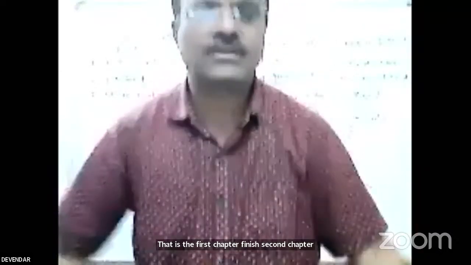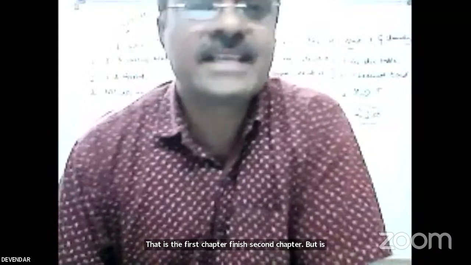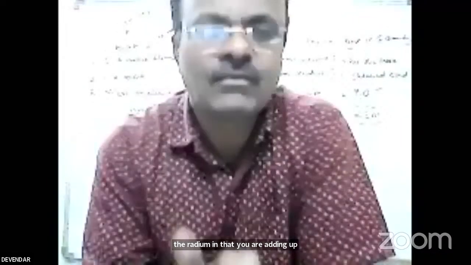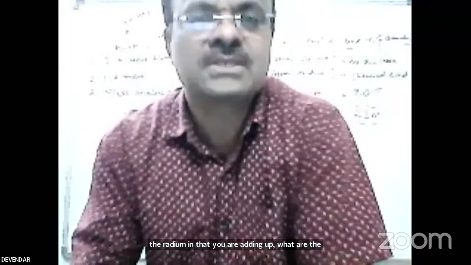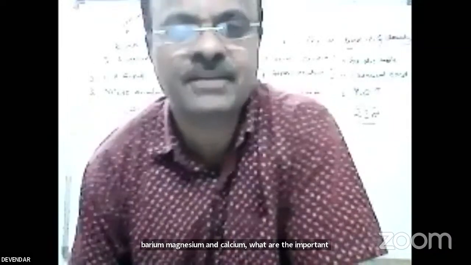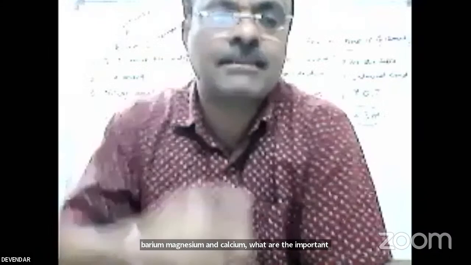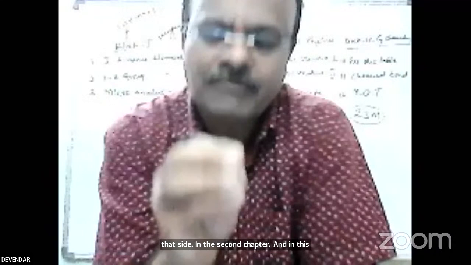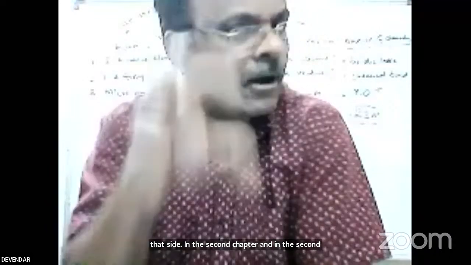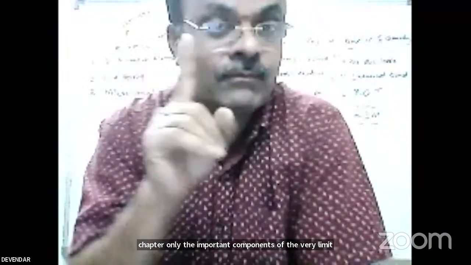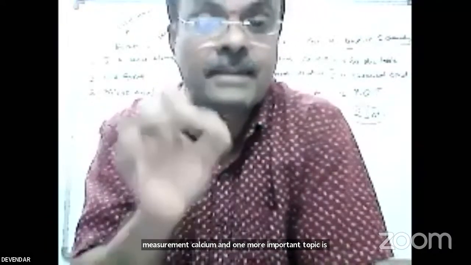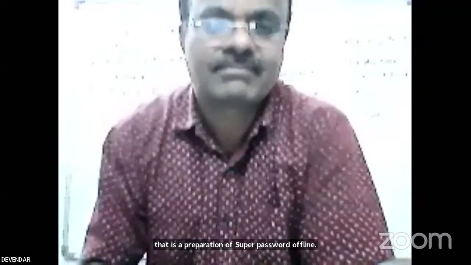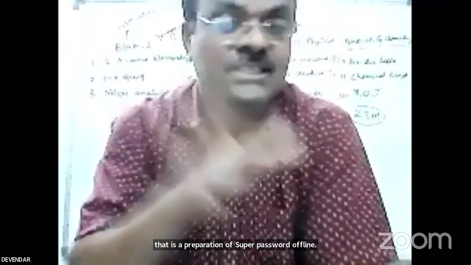Second chapter, what is the second chapter? Beryllium, magnesium, calcium, strontium, barium, radium. In that, you have the important compounds of beryllium, magnesium, and calcium. What are the important minerals of magnesium and calcium? That's all in the second chapter. Only the important thing is the compounds of beryllium, magnesium, and calcium. And one more important topic is the preparation of superphosphate of lime. Compulsory question, 5 marks question. Second chapter finished. Third chapter, microanalysis.